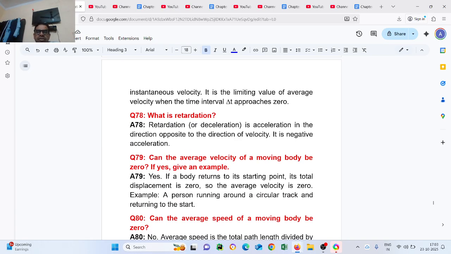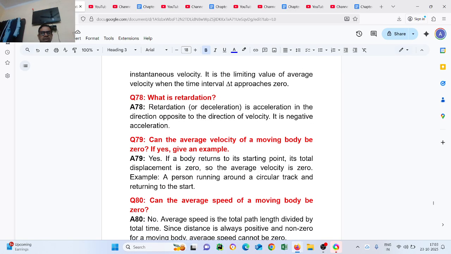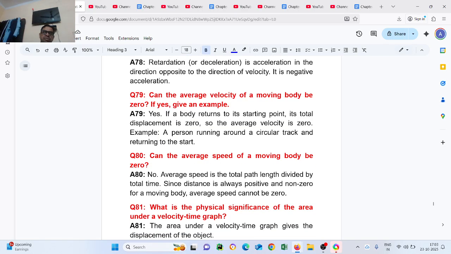Question number 79. Can the average velocity of a moving body be 0? Yes, if the body returns to the starting point, its total displacement is 0, so the average velocity is 0. An example is a person running around a circular track and returning to the start. Can the average speed of a moving body be 0? No. Average speed is the total path length divided by total time. Distance is always positive, hence not 0 for a moving body. Average speed cannot be 0.